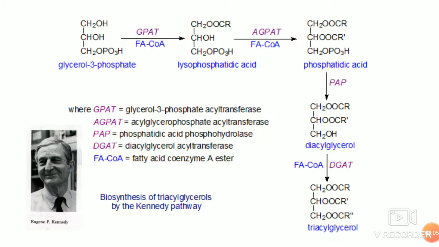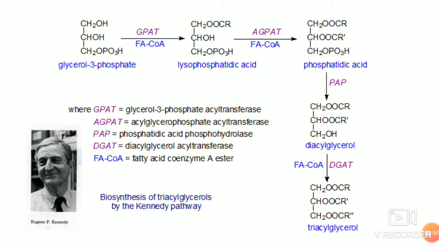We'll see the pathway. So glycerol 3-phosphate is the starting material. With the help of glycerol 3-phosphate acyl transferase, at the C1 position the fatty acyl CoA is added, so it forms lysophosphatidic acid. Lysophosphatidic acid is utilized by acylglycerol phosphate acyl transferase, which transfers another fatty acyl CoA. The breakdown of the CoA and fatty acid bond is enough to carry out this reaction to transfer one more fatty acid to the SN-C2 carbon, forming phosphatidic acid.